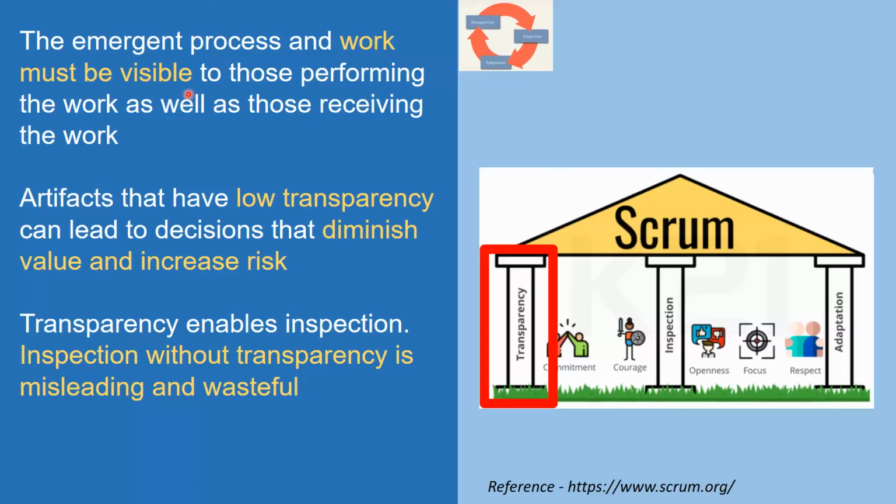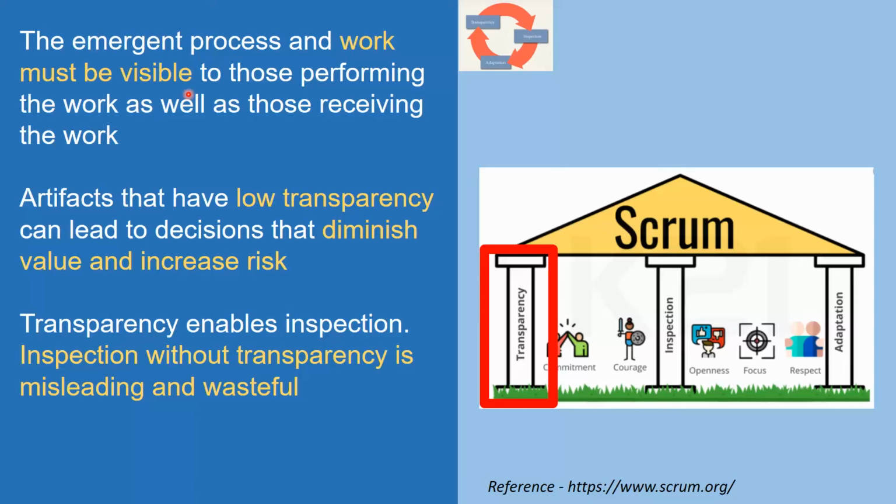At the end of the sprint, during the sprint review, all the stakeholders inspect the increment produced by the team. So there is 100% transparency across all the layers. Artifacts that have low transparency can lead to decisions that diminish value and increase risk. Scrum is successful because there is 100% transparency throughout the process.